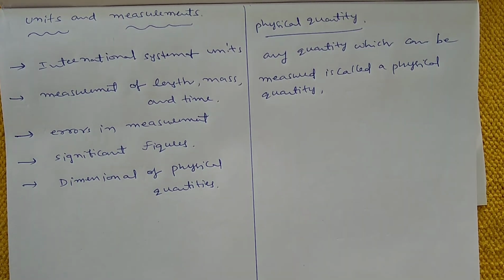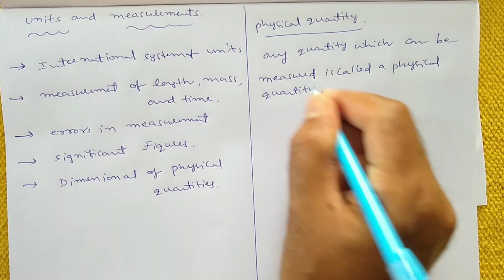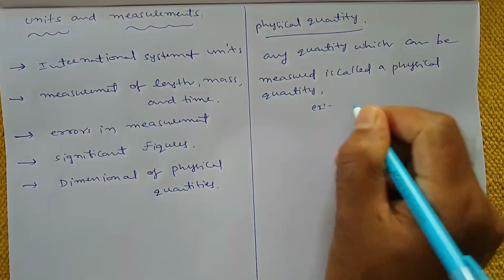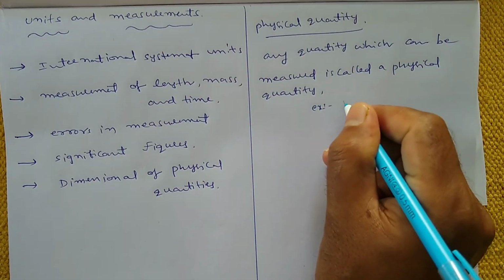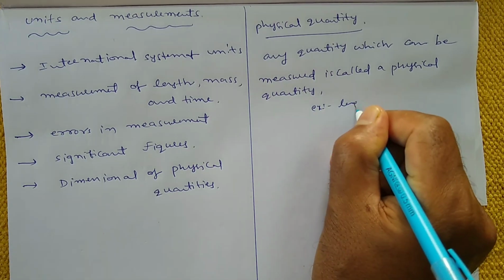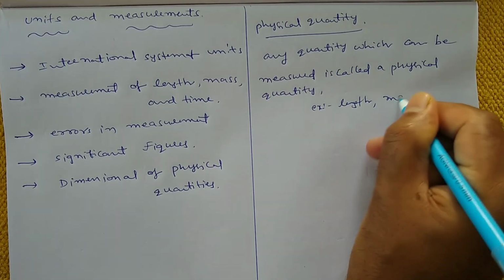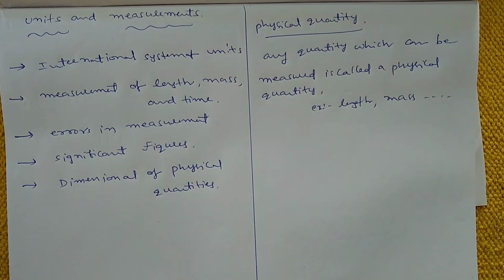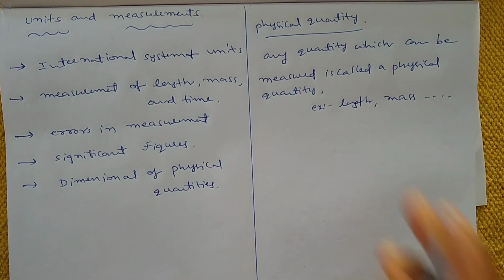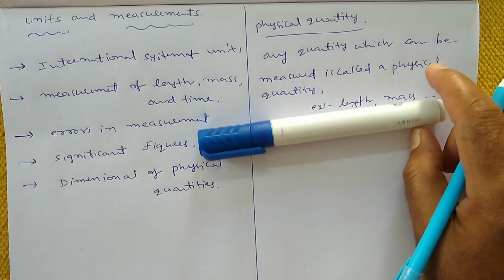Examples of physical quantities are length, mass, and many more.